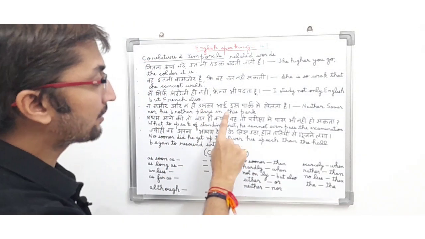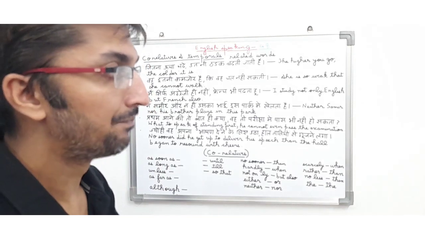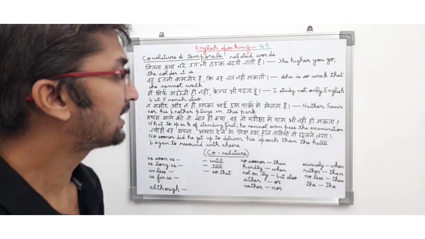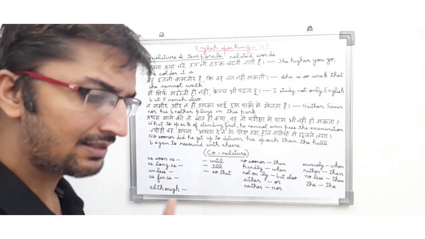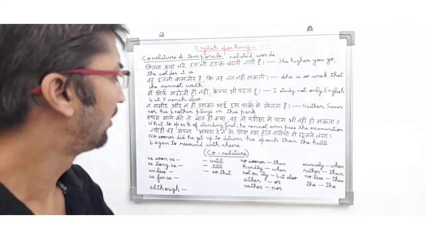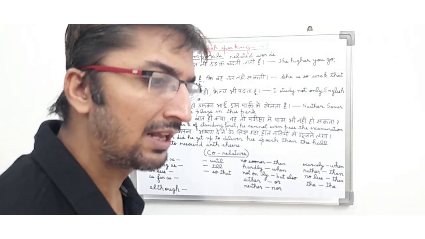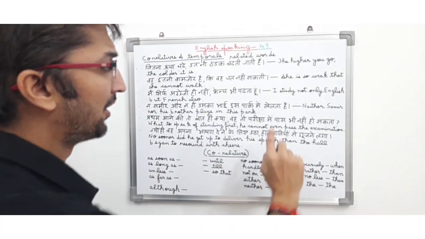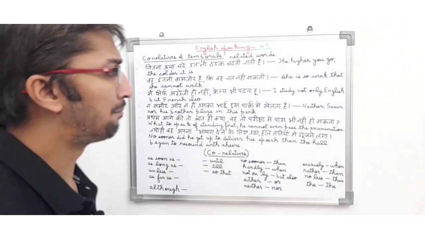ना समीर और ना ही उसका भाई इस पार्क में खेलता है. In English, neither Samir nor his brother plays in this park. So in this sentence they are trying to tell that ना तो समीर और ना ही उसका भाई इस पार्क में खेलता है, मतलब कोई भी दोनों में से उस पार्क में नहीं खेलता है. So in English it means neither Samir nor his brother plays in this park.